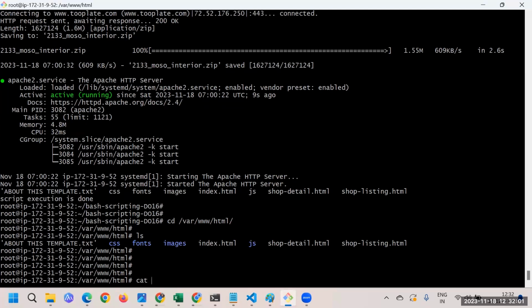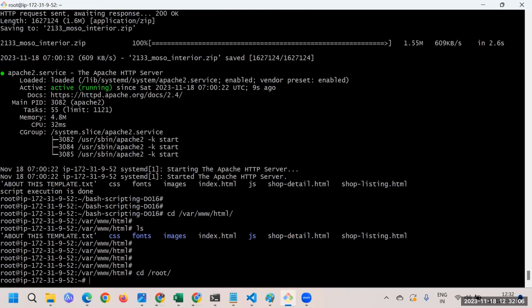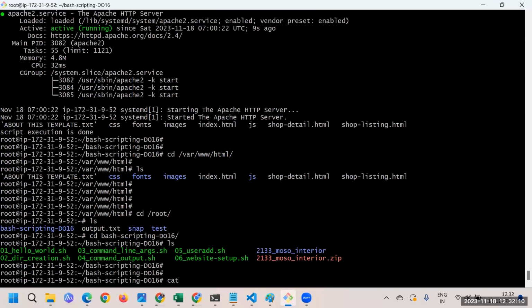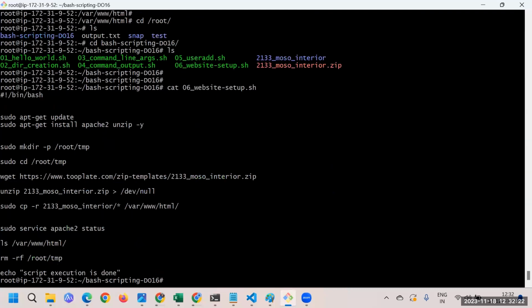I'll just show you the script one more time. Let me know if you have any question, and don't hesitate to ask. I'll go to the bash scripting folder, and here I'll show you this website script, this one, 06. There's one small mistake I have made, and I'll tell you what that typo is. But here you can see that we have copied this thing.